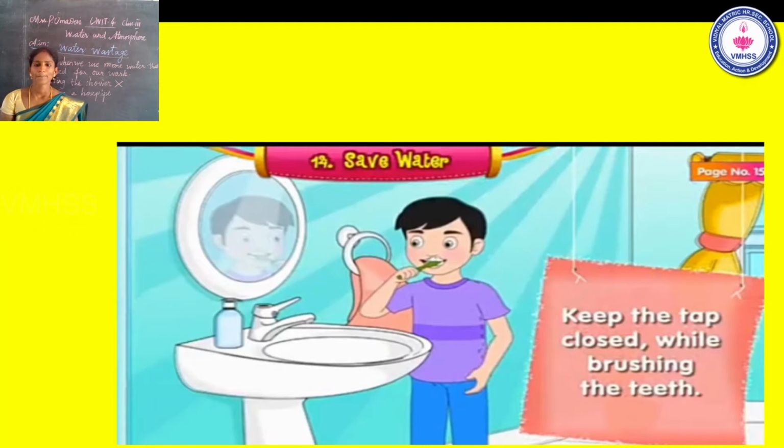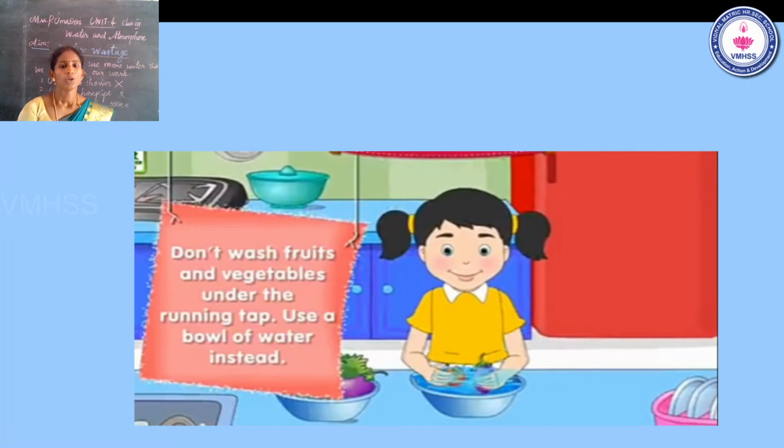Then keep the tap closed while brushing the teeth. Don't keep the tap open. While brushing the teeth, keep the tap closed only. Then don't wash fruits and vegetables under the running tap. Use a bowl of water instead of a running tap.